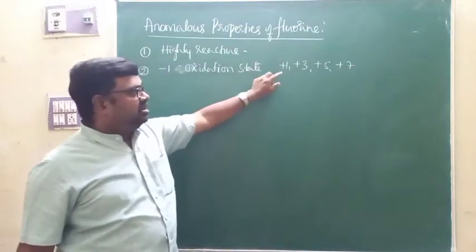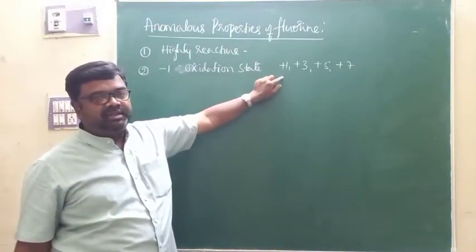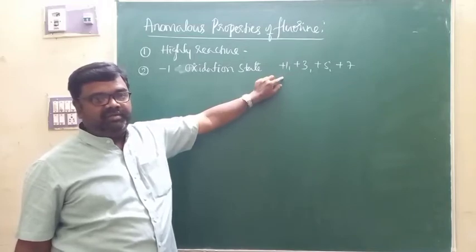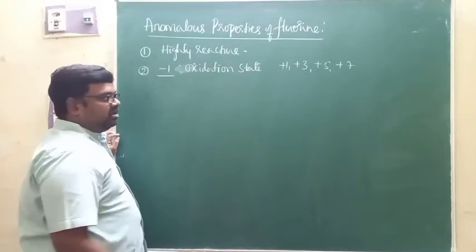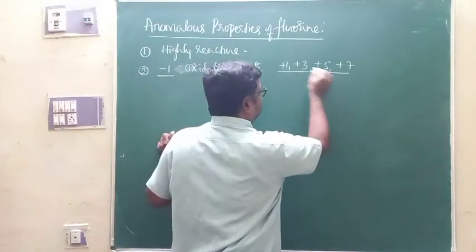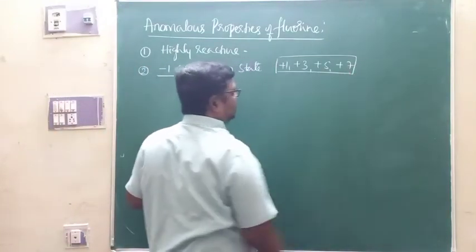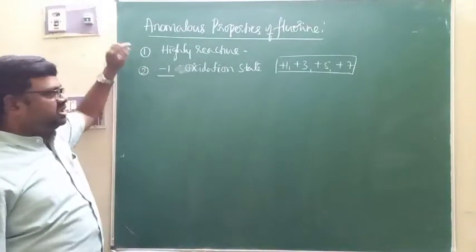These are the other possible oxidation states in the case of group 17 elements, but fluorine exhibits only one oxidation state. Other family members will exhibit these positive oxidation states in addition to the negative oxidation state, that is -1.